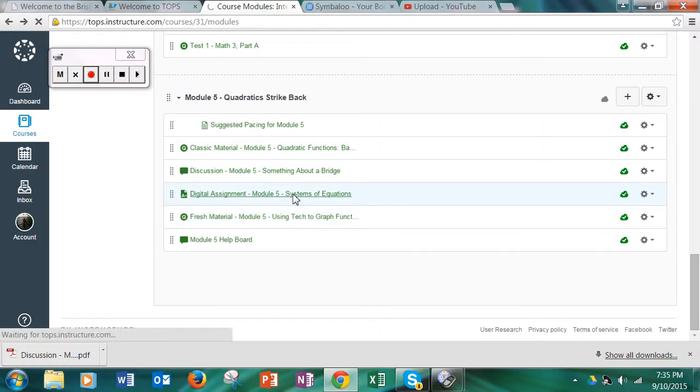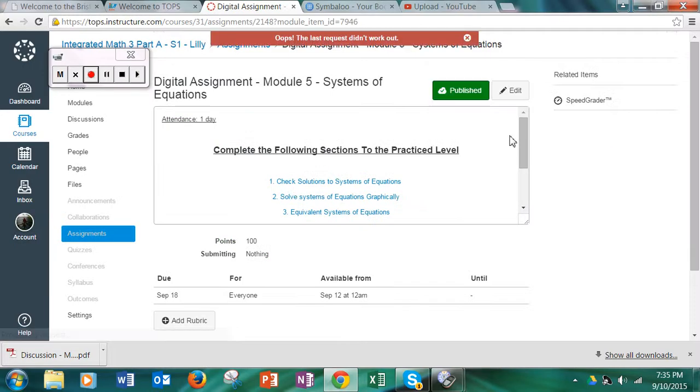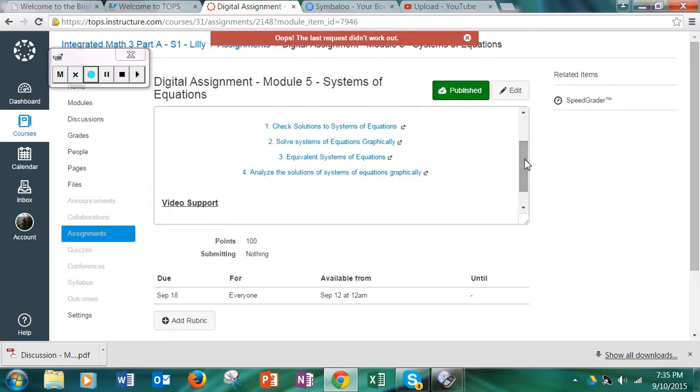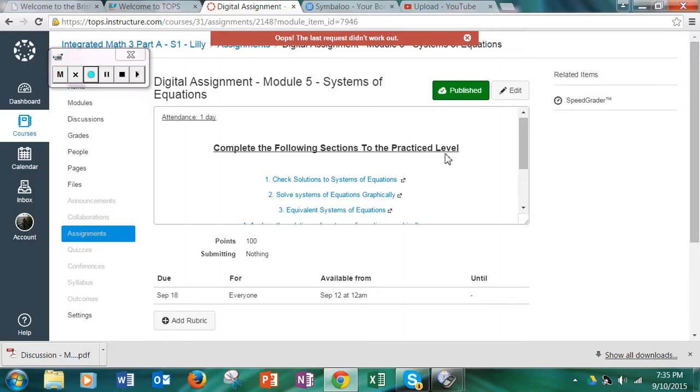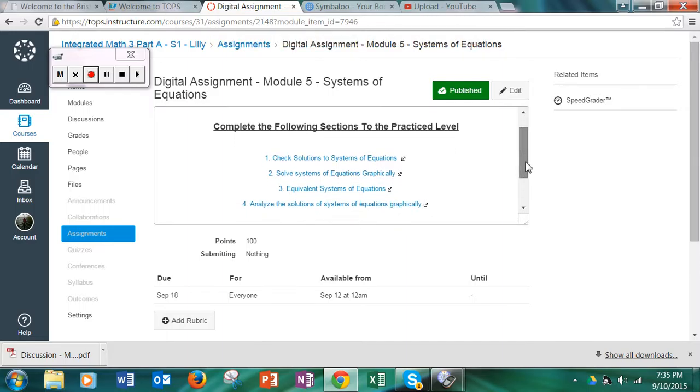Alright, digital assignment. I believe there's only 4 of these this week. If you go in and do your digital assignment, make sure you get up to the practice level. I see some people who are working on these, but they're not getting enough correct in a row to get to the practice level. It's 3, 4, 5, 6, different amounts. I think most of them are 4 to 5 questions in a row correct to get you to the practice level. So if you do all 4 of those, that's an easy 100 for 10% of your grade. Like the discussion, these are easy percentages that you should get every week by just doing it.